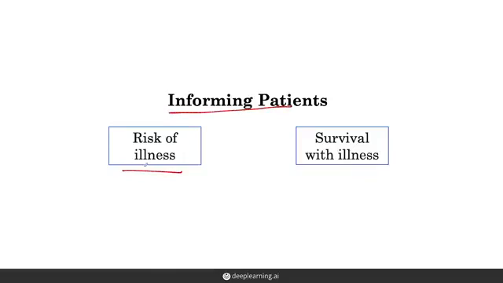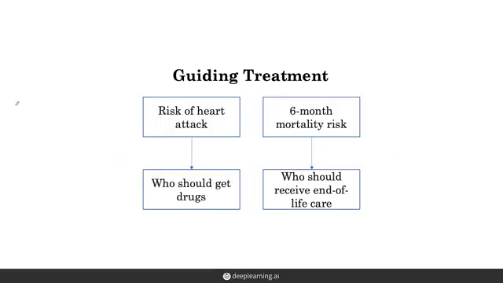For example, there are blood tests that are used to estimate the risk of developing breast and ovarian cancer. Second, prognosis is also useful for informing patients how long they can expect to survive with a certain illness. An example of this is cancer staging, which gives an estimate of the survival time for patients with that particular cancer. Prognosis is also useful for guiding treatment.